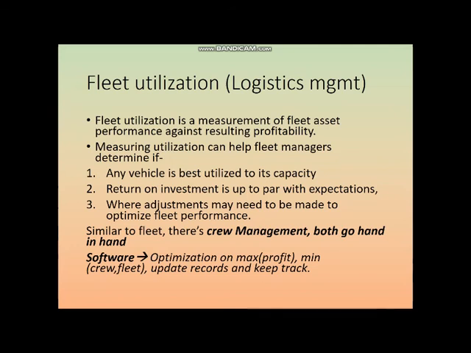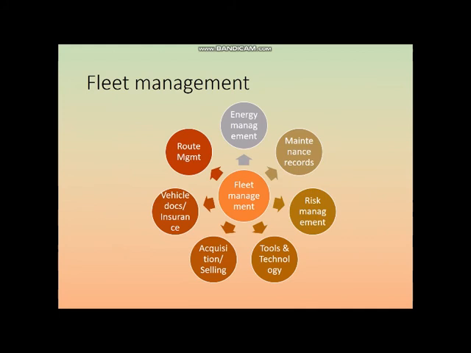Then the records of every vehicle, such as insurance, the last time the PUC was done, or driver license details, need to be updated and kept track of. So fleet management consists of various things. The most basic is vehicle documents and insurance.